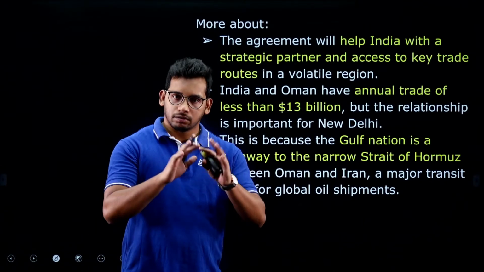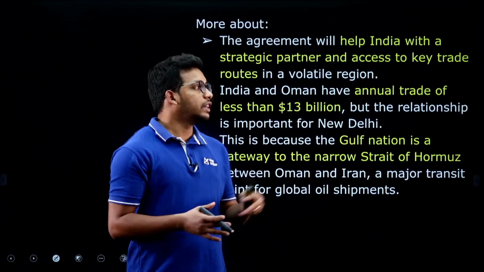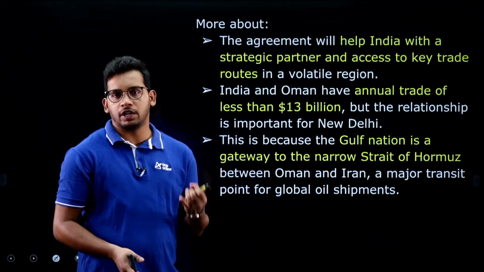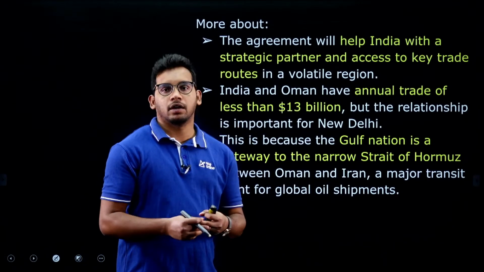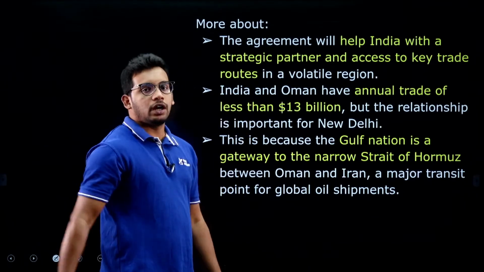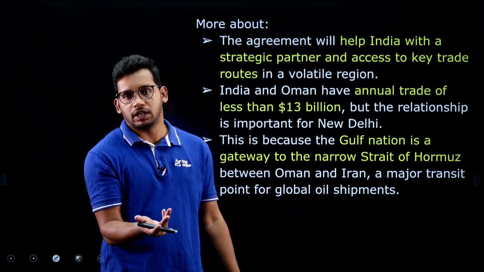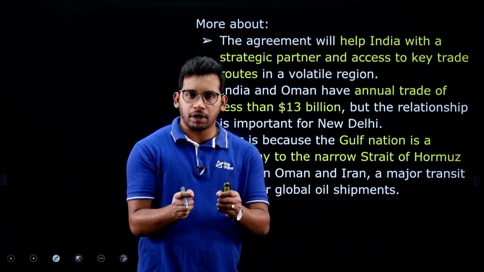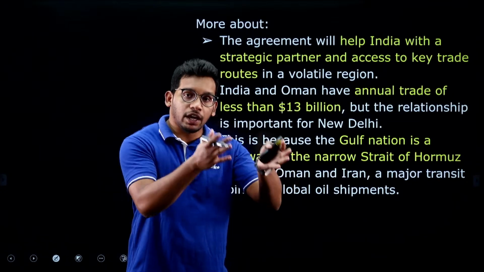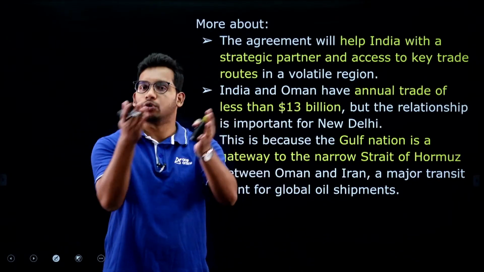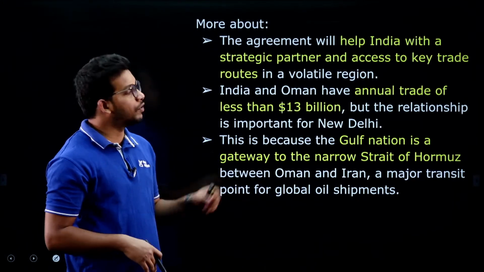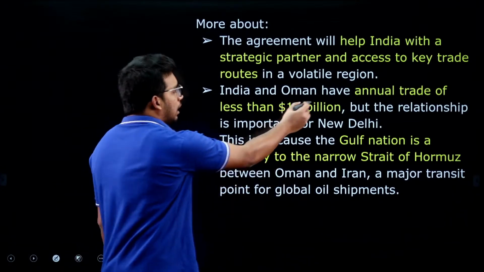But the Gulf Council is a grouping, like we have BRICS. They have the Gulf Cooperation Council, where the Sunni Islamic countries are: UAE, Saudi Arabia, Oman, Qatar. These are all Sunni based countries, part of this Gulf Cooperation Council, but we were not able to attain a free trade agreement with the Gulf Cooperation Council. Now India is trying to make individual agreements with UAE, with Saudi Arabia, with Oman, rather than dealing with the group.